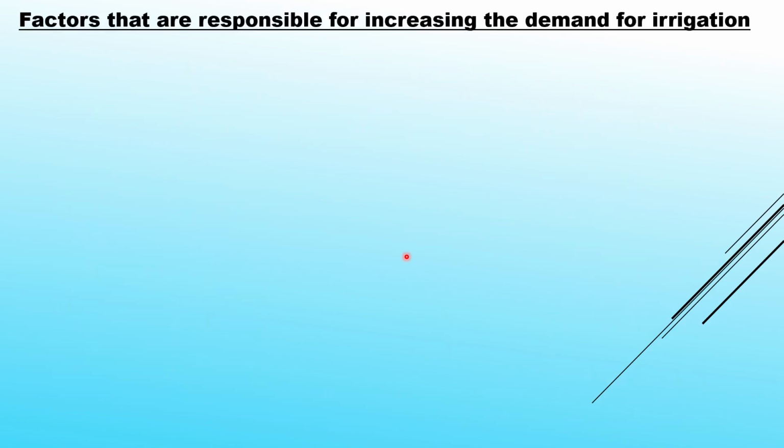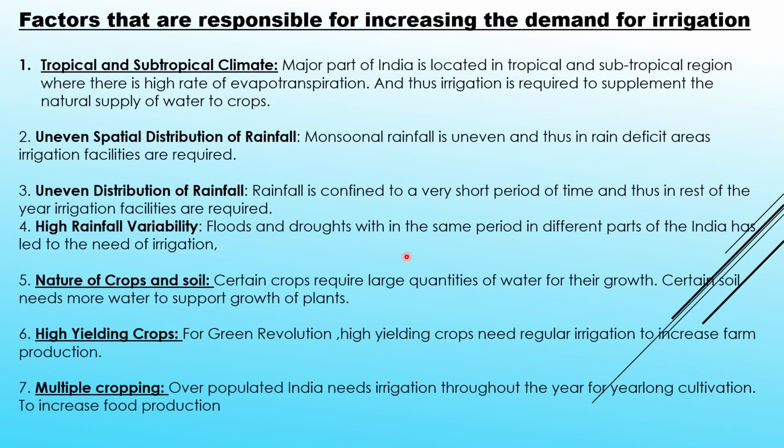Factors that are responsible for increasing the demand for irrigation. Let us revise. Tropical and subtropical climate. Major part of India is located in tropical and subtropical regions where there is high rate of evapotranspiration and thus irrigation is required to supplement the natural supply of water to crops. Uneven spatial distribution of rainfall. Monsoonal rainfall is uneven and thus in rain deficit areas irrigation facilities are required.